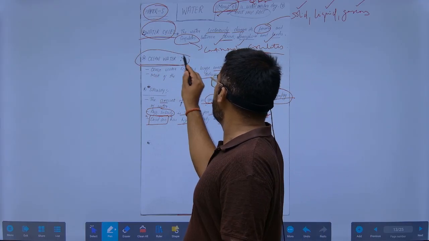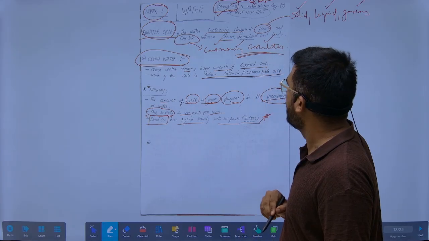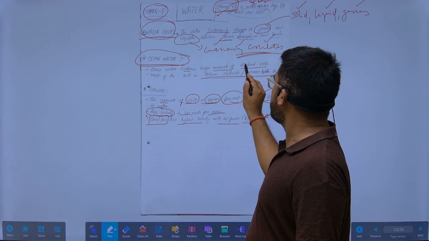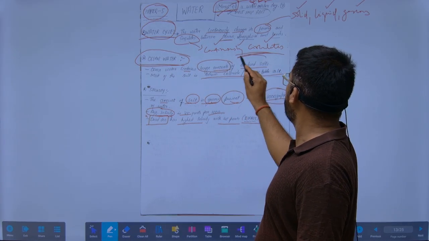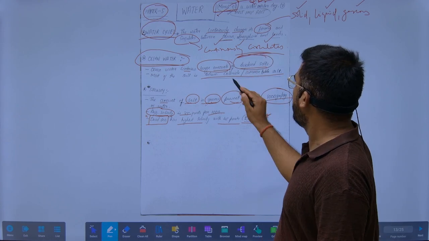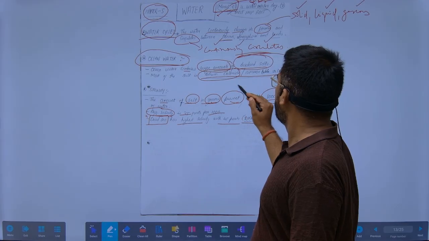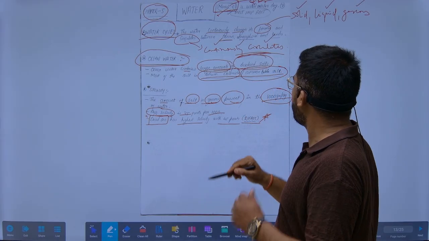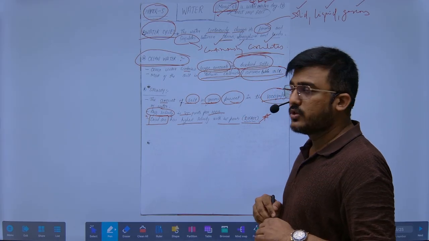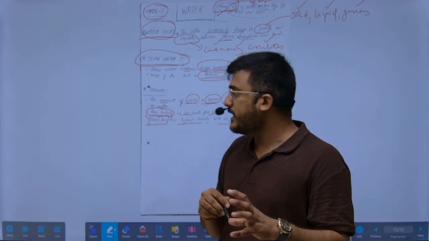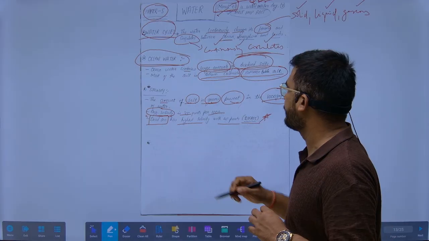Now the other topic is ocean water. Ocean water contains large amounts of dissolved salts, and the dissolved salts will be in the form of sodium chloride, or the common table salt.